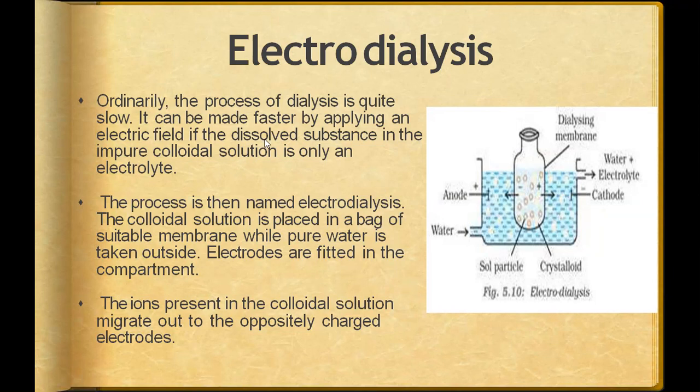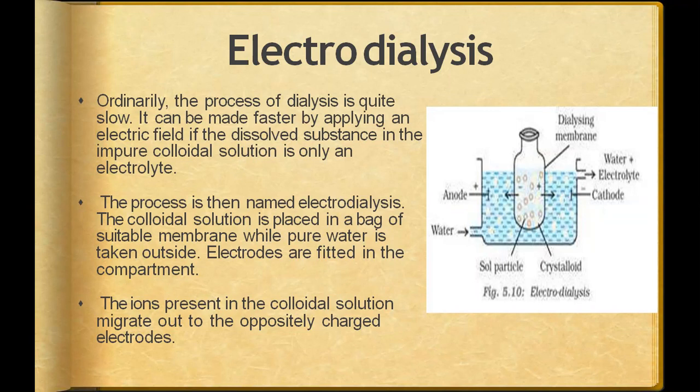Ordinarily, the process of dialysis is quite slow. It can be made faster by applying an electric field if the dissolved substance in the impure colloidal solution is only an electrolyte. This works only in this one condition, because the electrolyte is attracted by these electrode plates.